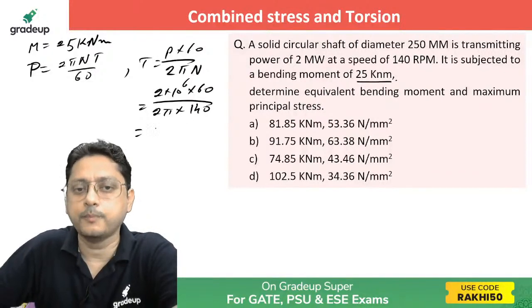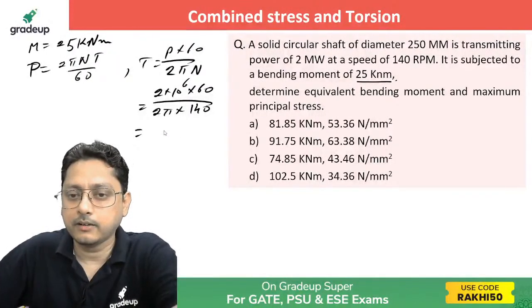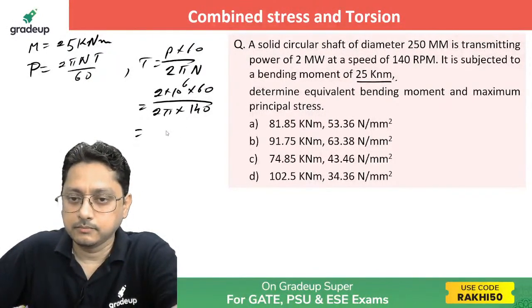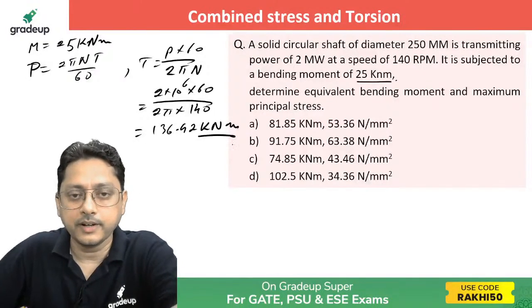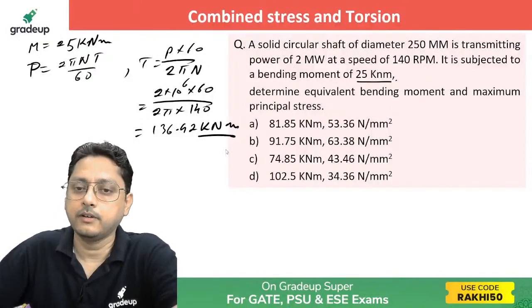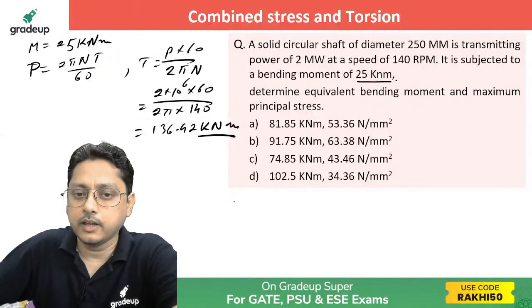If you calculate how much you are getting here, can you do that? You'll get almost 136.42 kilonewton meter. Once again, I'm just converting it into the kilonewton. 136.42 kilonewton meter.